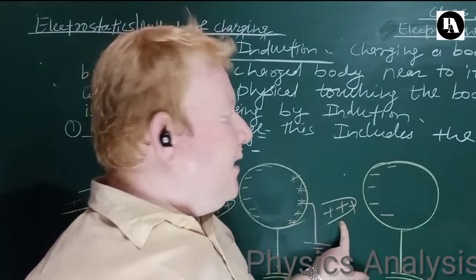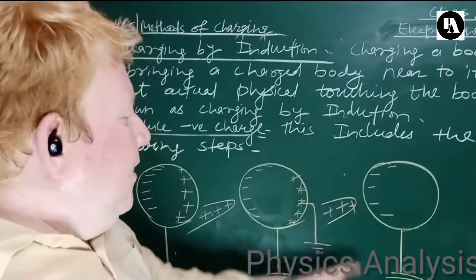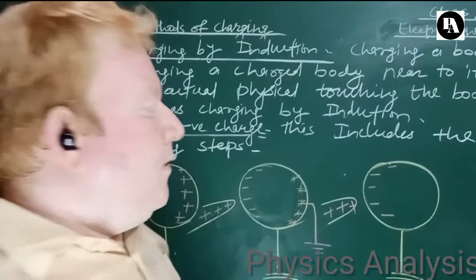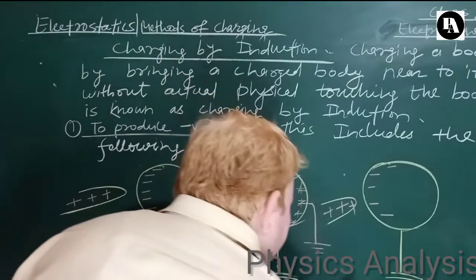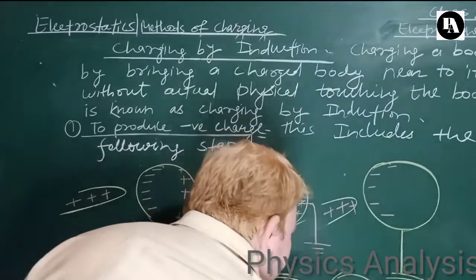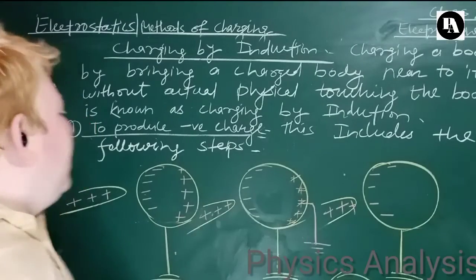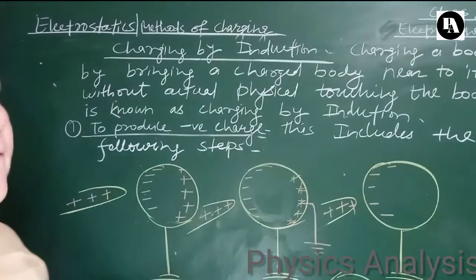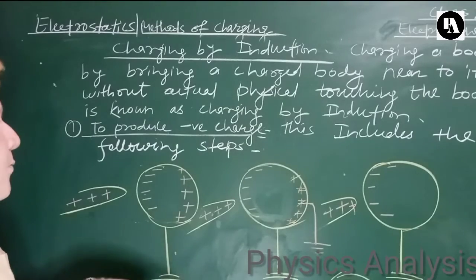Now in the fourth step this rod is also removed, and we see that this negative charge is distributed on the surface. Now the sphere has become negatively charged. Okay, so this is how on following these steps you can produce negative charge. It is up to you. You can produce positive charge also, but for that you will bring a negatively charged rod in order to produce positive charge, right?